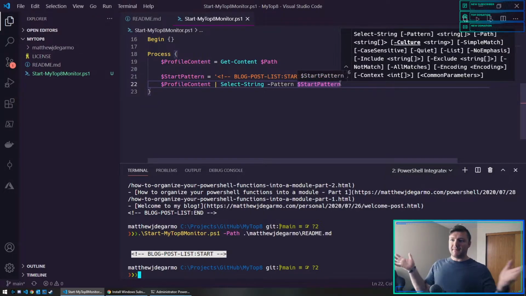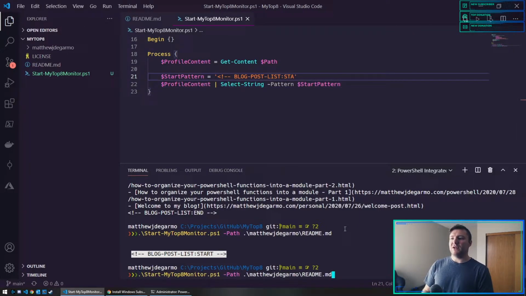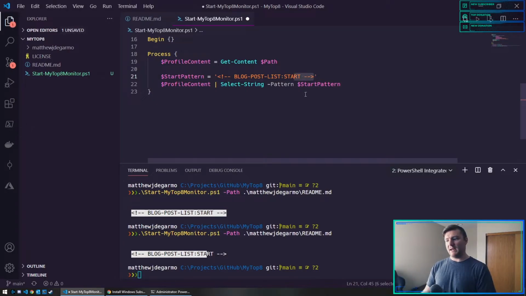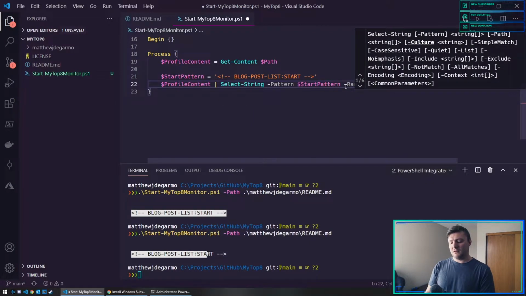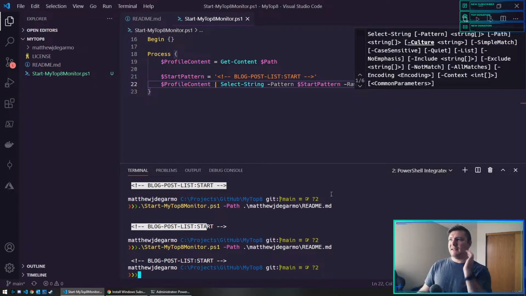Now it just happened to match the whole line, but if I took this off, let's say, and reran this, this line matched it, and it showed me I matched all these characters, but this is the whole line. So that's why this is highlighted completely, because we matched the whole line. If I don't want it to highlight, I think I can say raw, and it will just show me the line, which doesn't break anything.